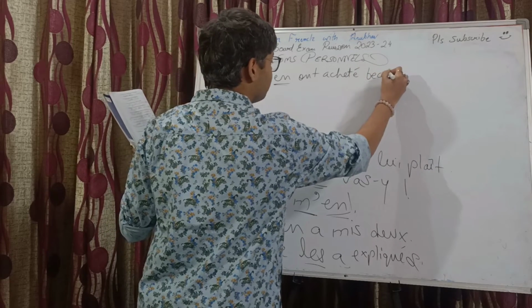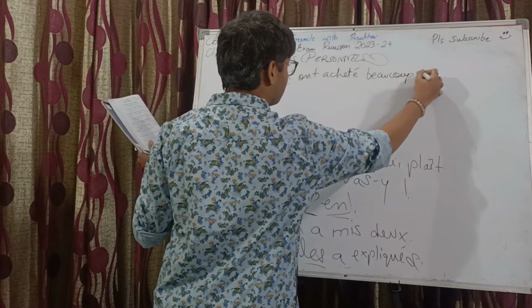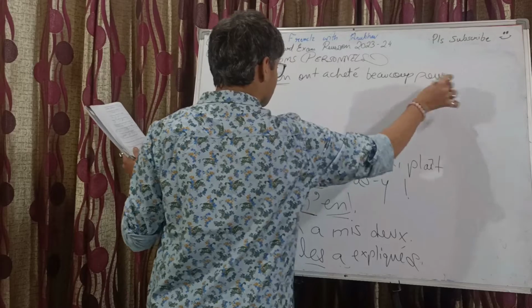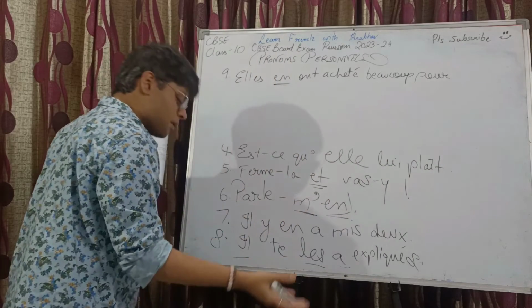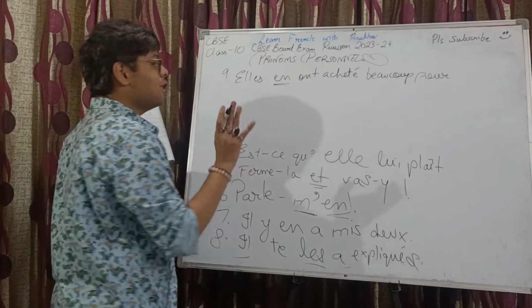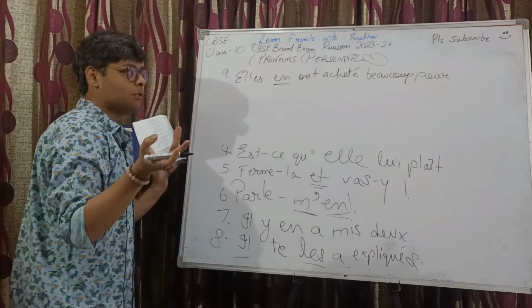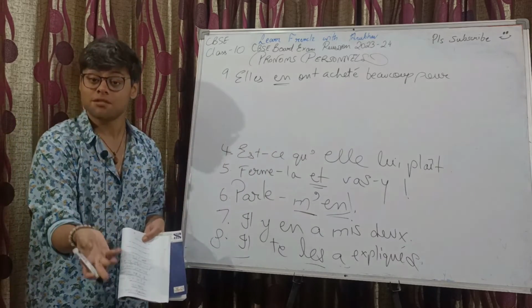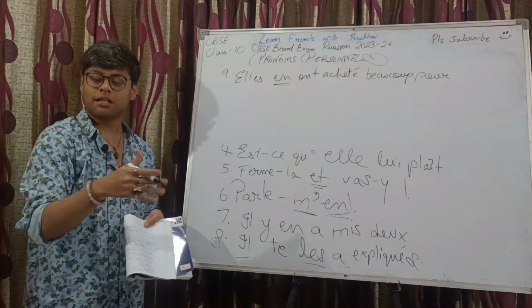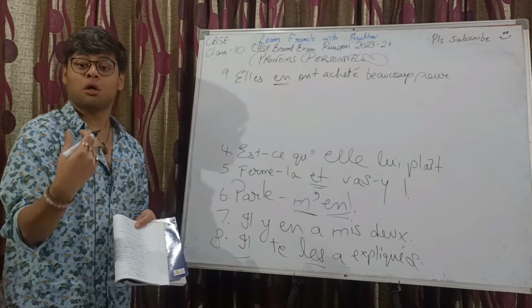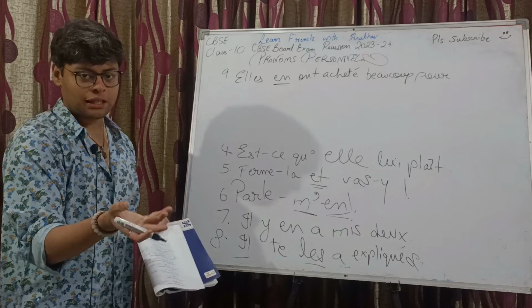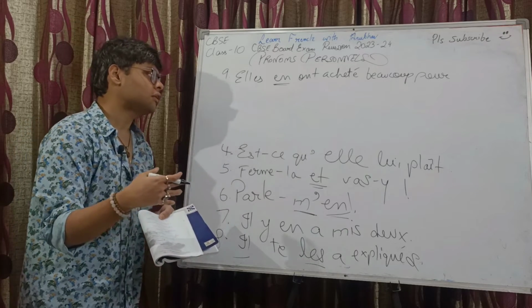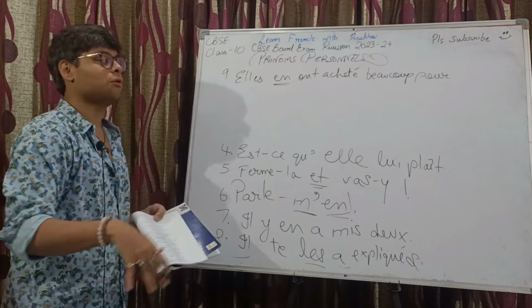Now we have beaucoup pour. Dash. Emphatic pronoun, pronom tonique. Pronom tonique has numerous uses. You may put it after the preposition. You may put it to bring some emphasis, like c'est moi, c'est lui, c'est elle, ce sont nous, like that. We used to say that, right? So in that way also pronom tonique is used.